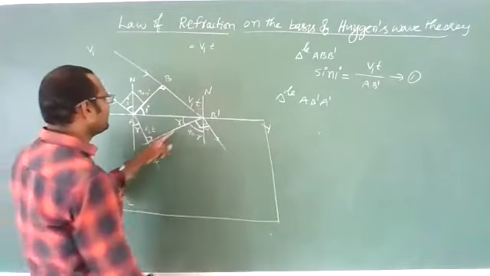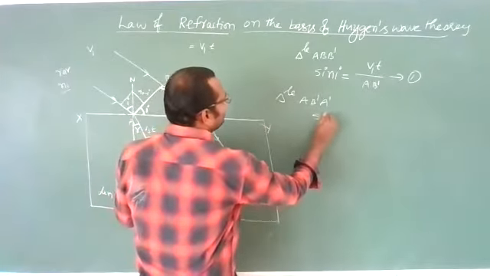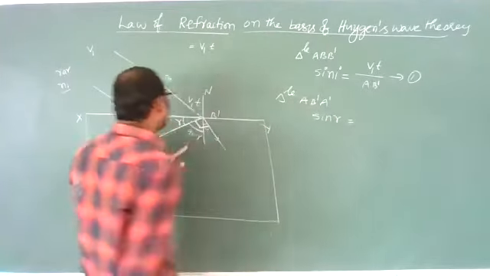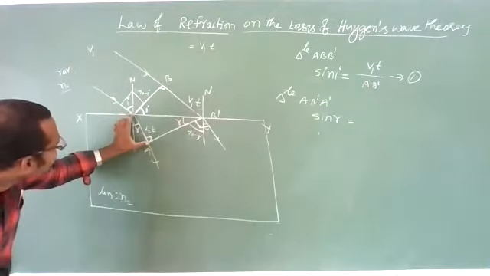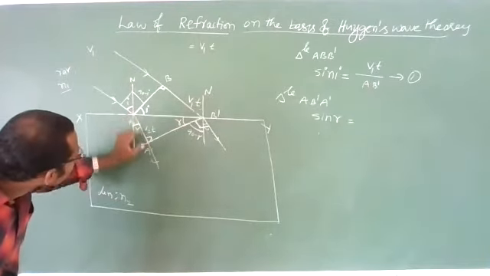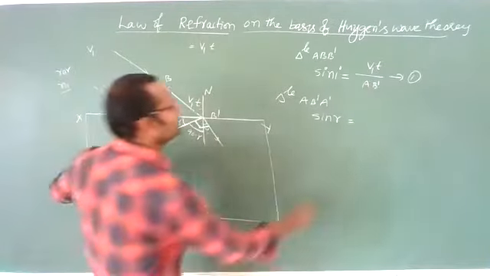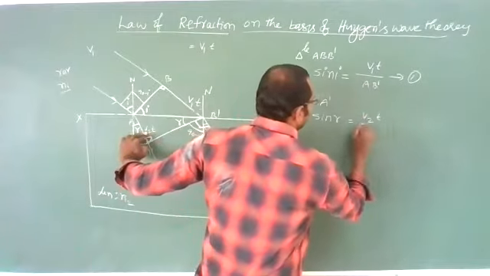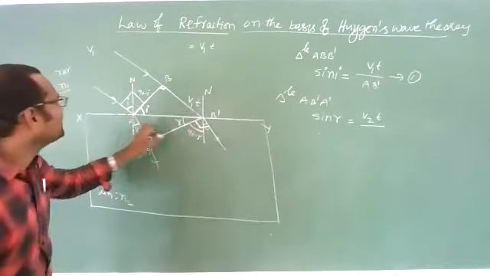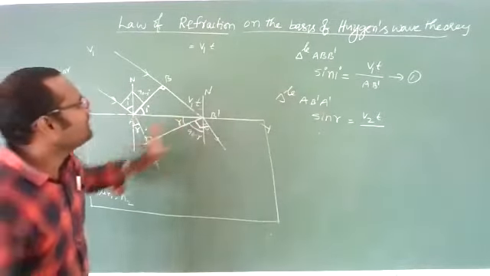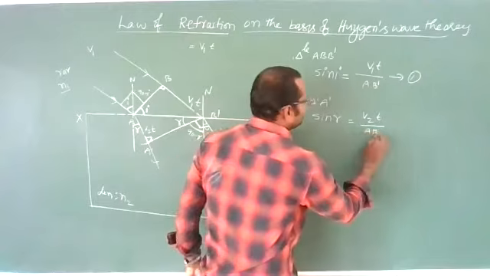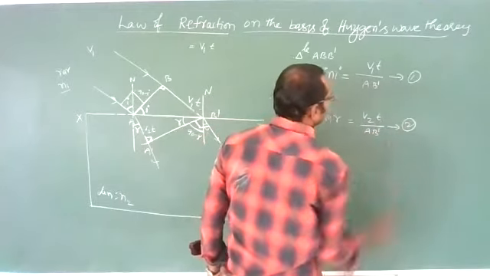Clear? So I am taking sine of angle R. Sine R is the opposite side over the hypotenuse. The opposite side is this. How much distance is it traveling? V2t. So I am taking V2t upon the hypotenuse. The hypotenuse is again the same, AB'. This is equation number 2.